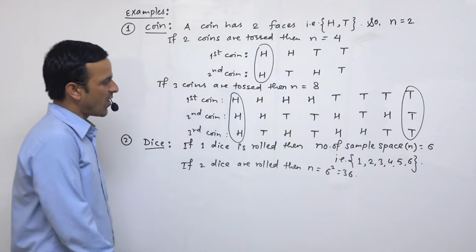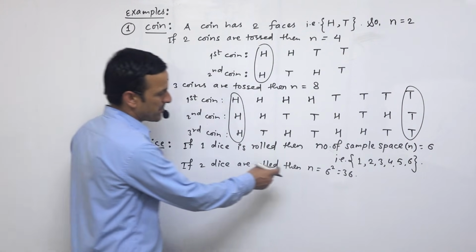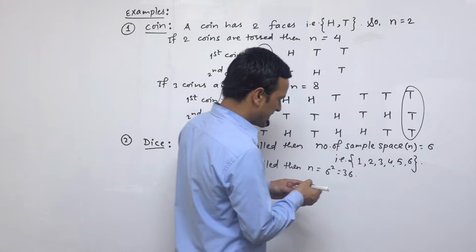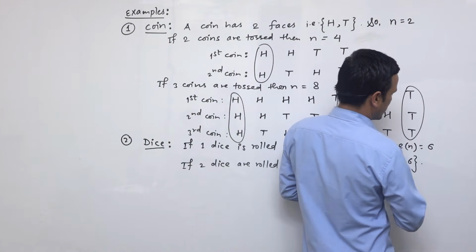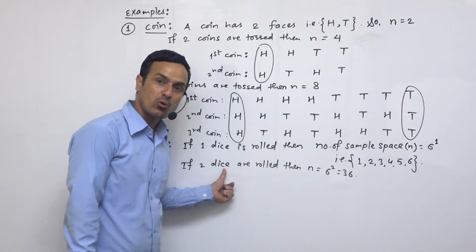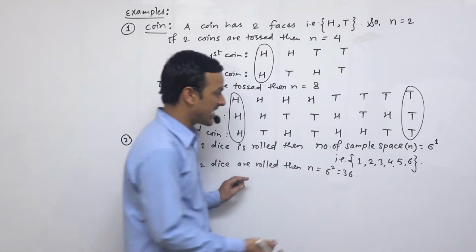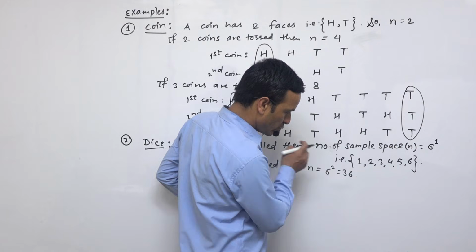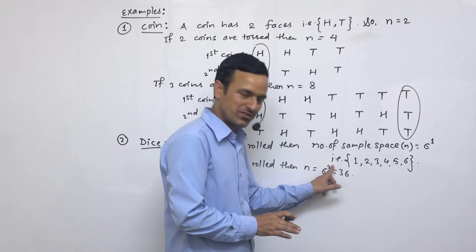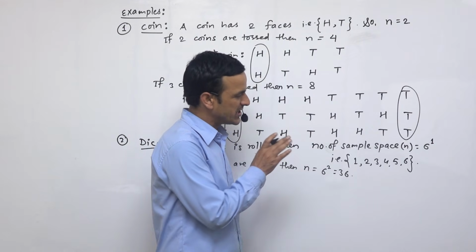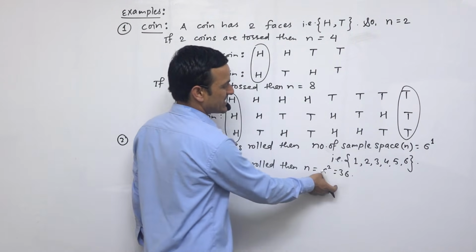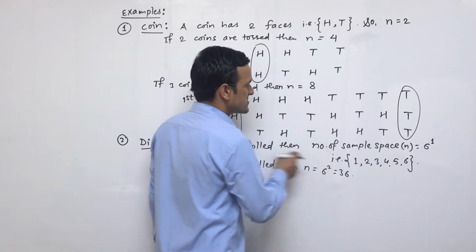We can show all these 36 sample spaces in a figure also. If 1 dice is there, then we write the power 1. If 2 dice are rolled, then write down the power 2. And if 3 dice are there, then write down 6 power 3. That means actually it is the multiplication rule of counting.